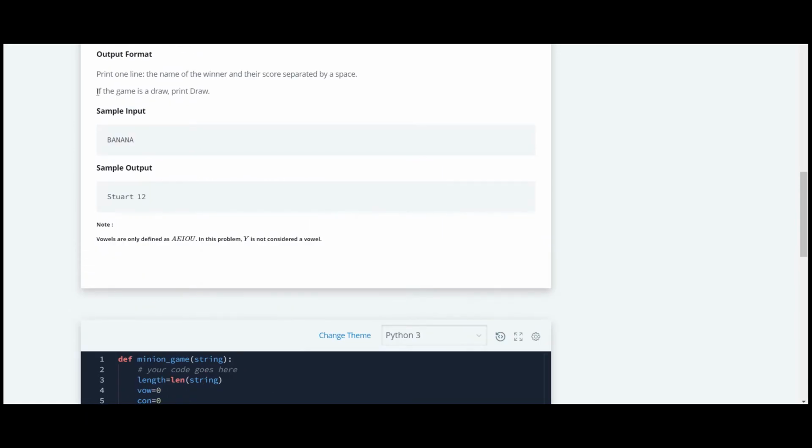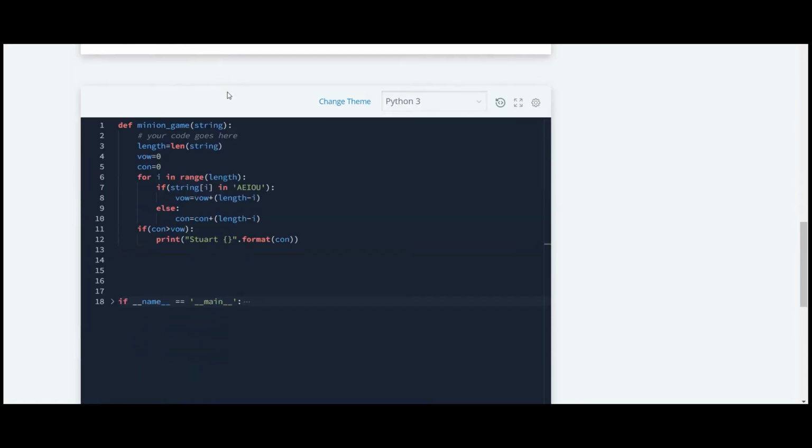Here they have given that if the game is a draw, then print draw. So we'll write that condition. Else. Now we are going to write the last condition.